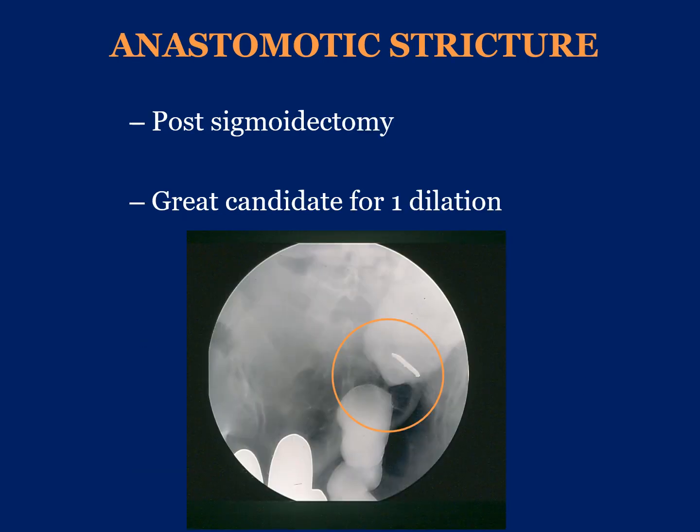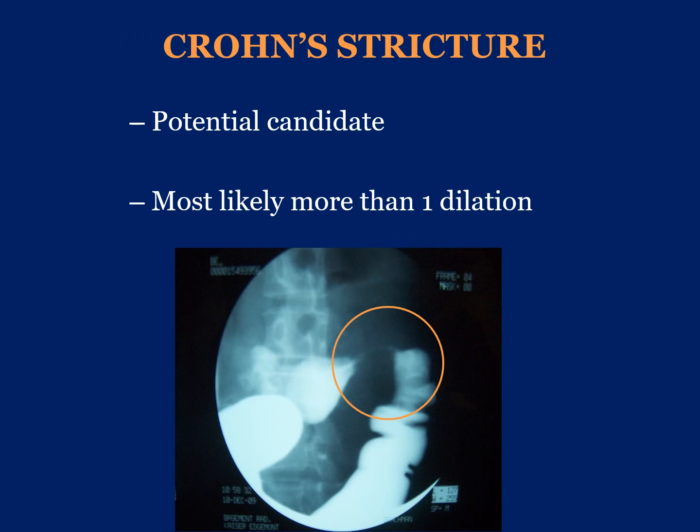The next few slides demonstrate some case illustrations. This patient, after a sigmoid resection for diverticulitis, presented with a very short stricture. This is a great candidate for dilatation. As a matter of fact, this patient completely resolved their symptoms after a single dilatation. This is a patient with Crohn's disease who has a longer stricture here, still a potential candidate, but it's important to counsel the patient that more likely than not, the patient will need more than one session to dilate the lesion.